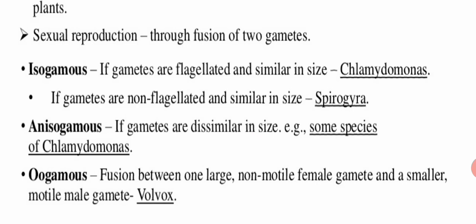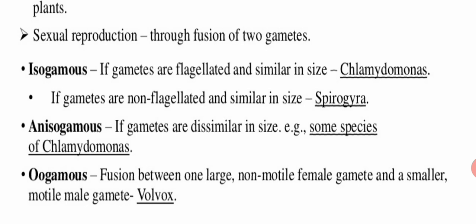So the same condition is found in algae also, and that condition is called the oogamous condition, where the female gamete is larger in size, it is non-motile, but the male gamete is smaller in size, plus it is motile, means it is provided with the flagella.